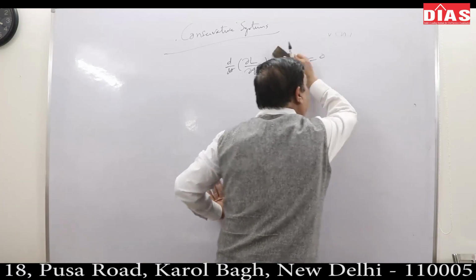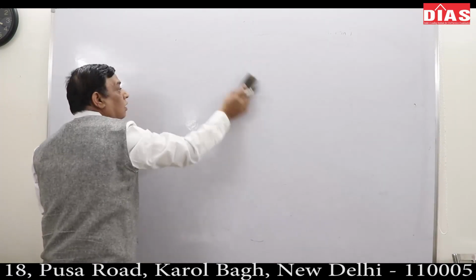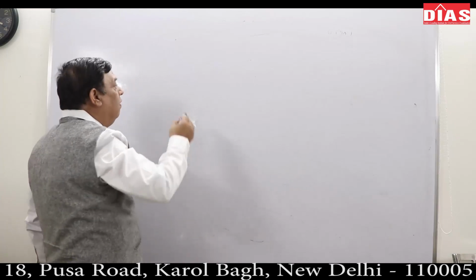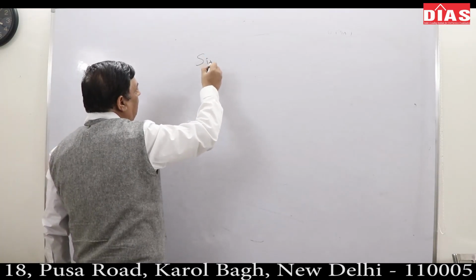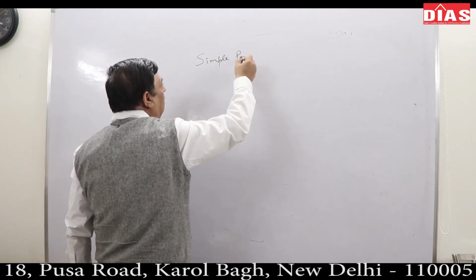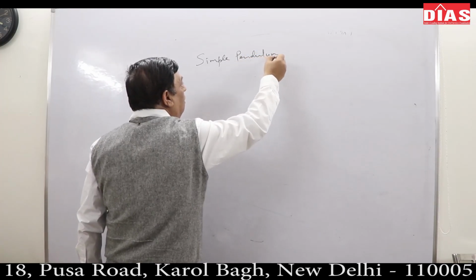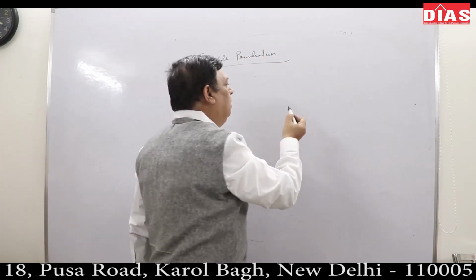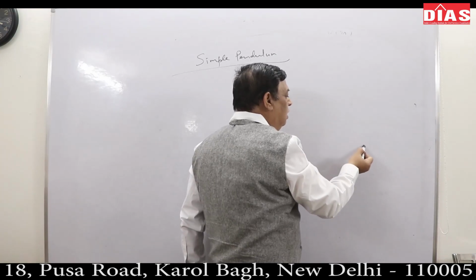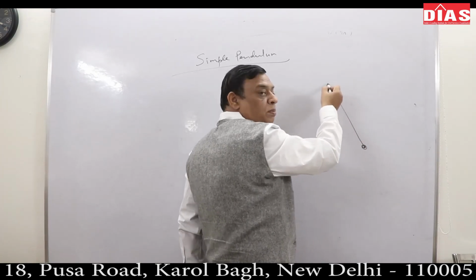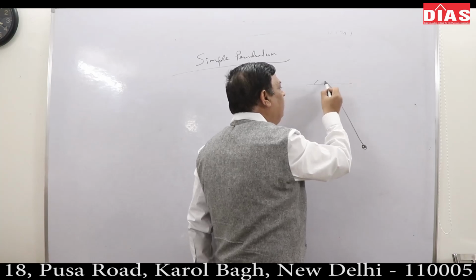So now I will give you one simple illustration. There are many illustrations. I am doing the case of the simple pendulum. What is a simple pendulum? A simple pendulum is a bob attached to a string from some fixed point.